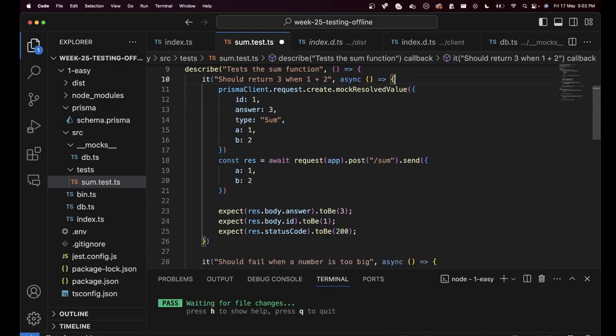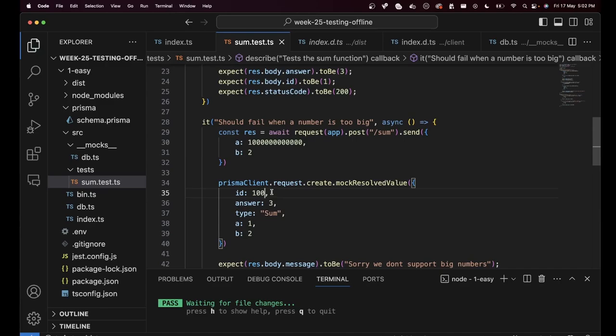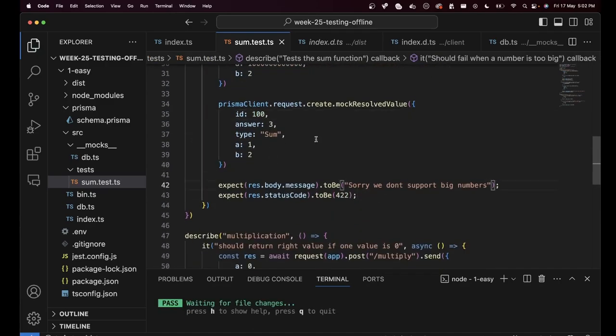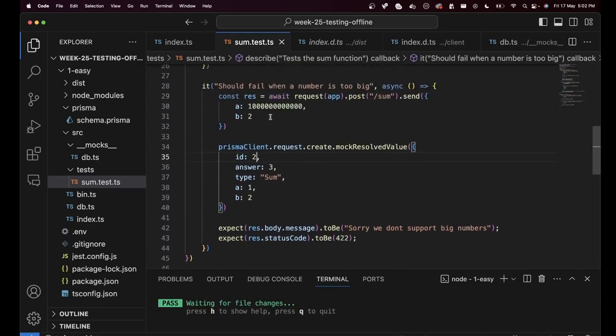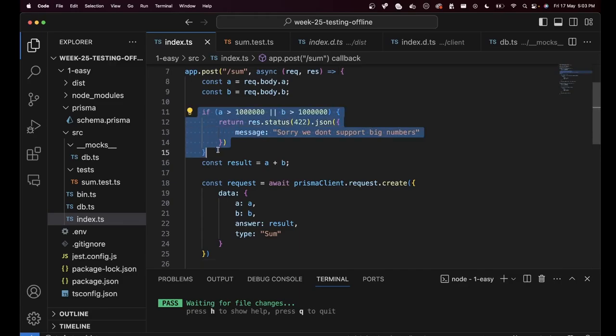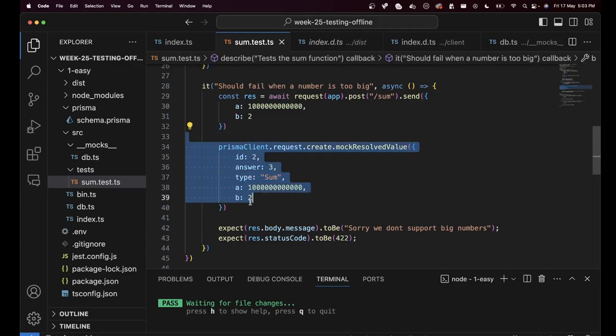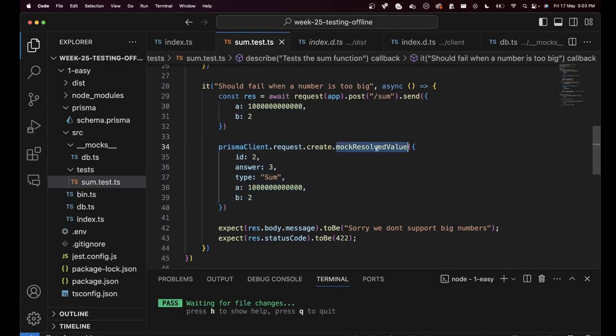I can do the same for the upcoming test as well. Okay, here I want the ID to be 2, let's say, because this is the second request that we're sending. And this won't matter over here because the control will never reach the database call. If you look at this test, A is very big. And if A is very big, the control would stop right here. So it would never reach the database call. But if it did, then you would add a mock resolved value here as well.